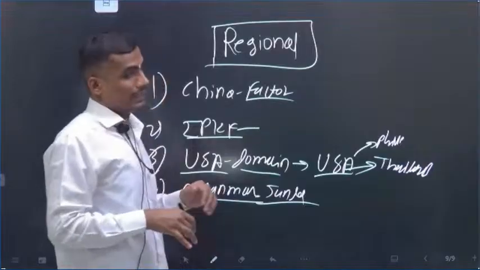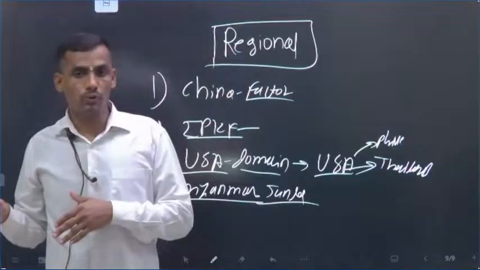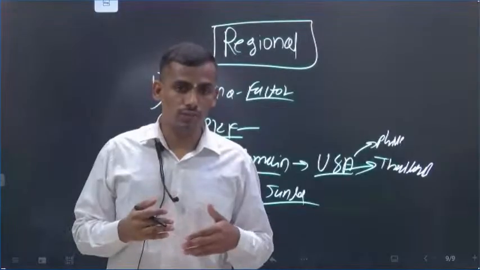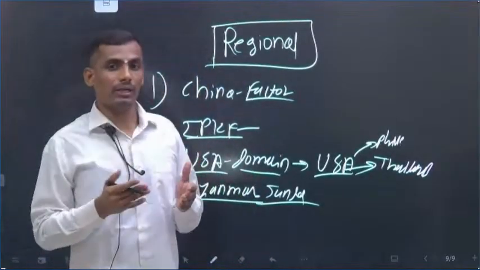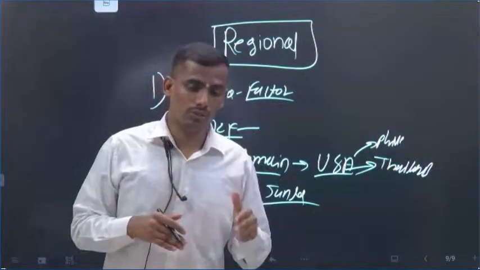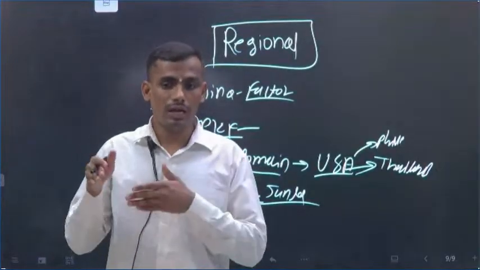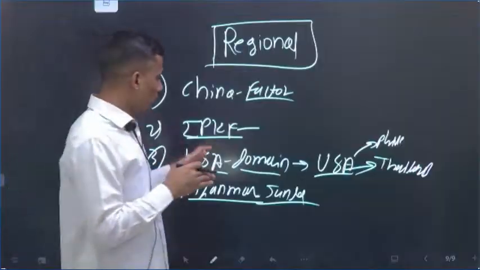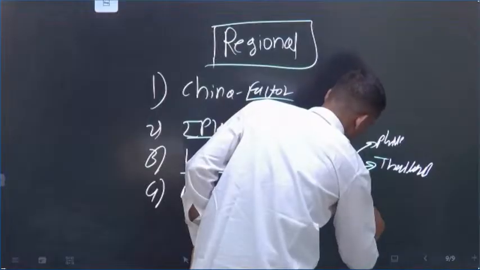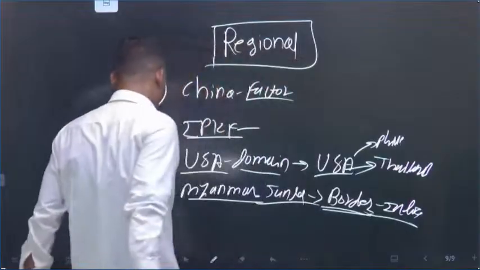Then the Myanmar junta at a regional level. Since 2021 there has been a military coup in Myanmar, and that is hurting India's northeastern security. The instability in Manipur is somehow related to the junta in Myanmar. So we have to remember this. The instability in border areas is a concern for India. So this is also one point of constraint.